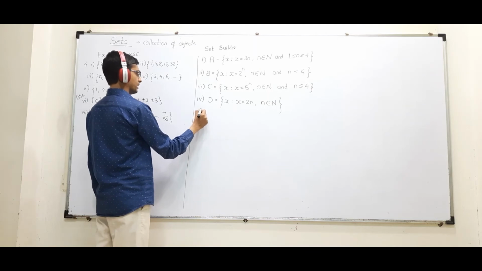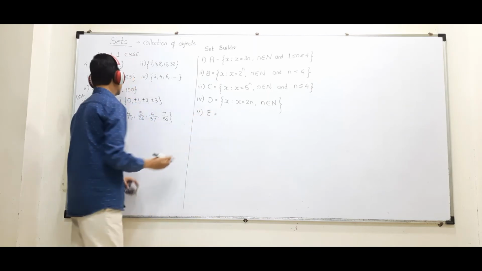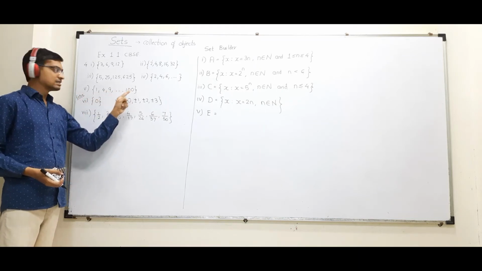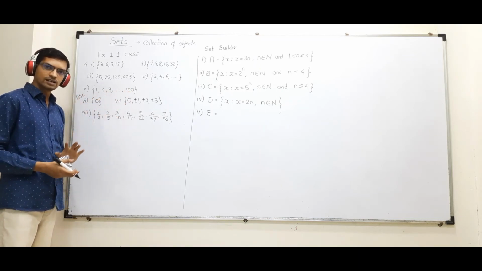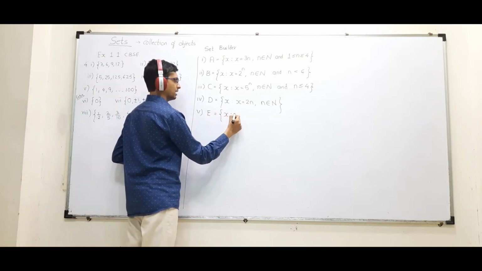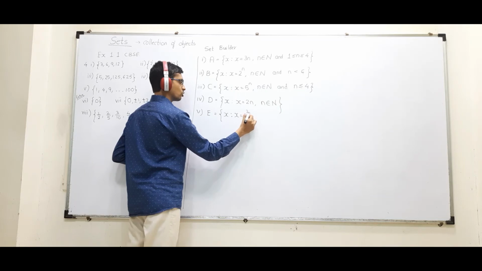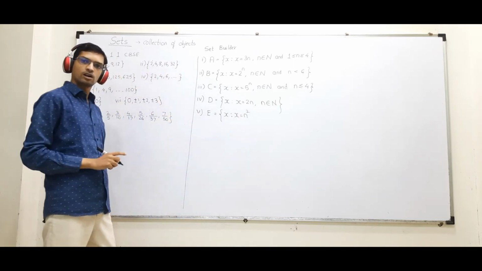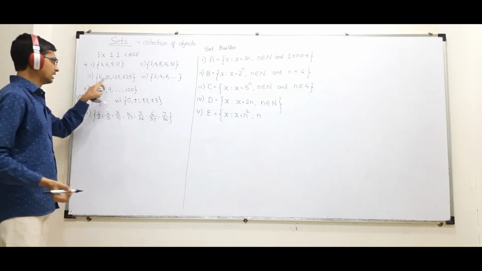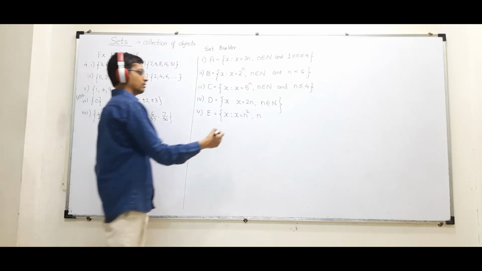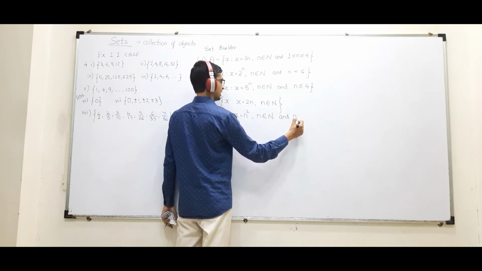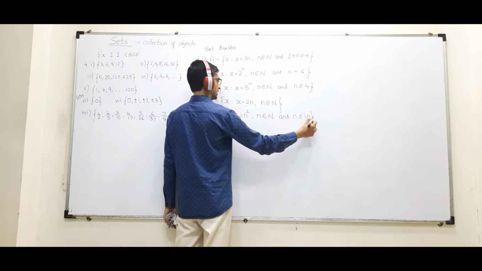Let's come to the fifth one now. I'll write set E: 1, 4, 9. If you observe, all of them are perfect squares. So for perfect squares, x will be n square. Every number is the square of a natural number over here. Again it is starting from 1 and ending at 10. So n belongs to natural numbers and n less than equal to 10.